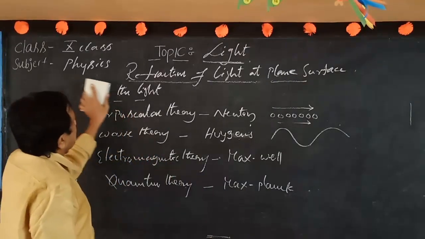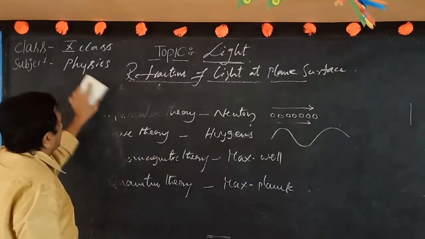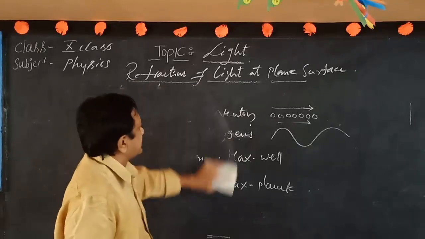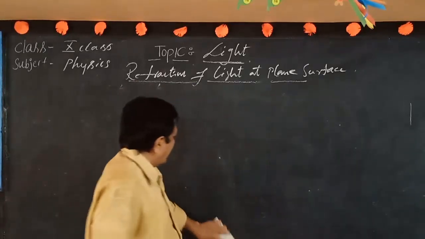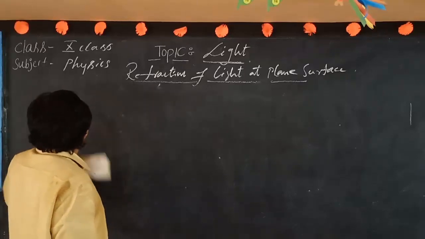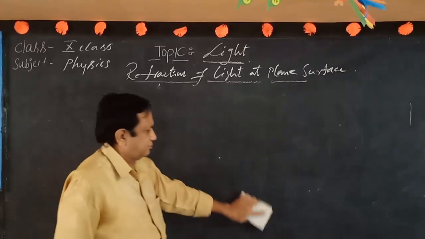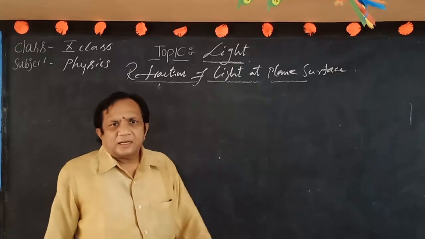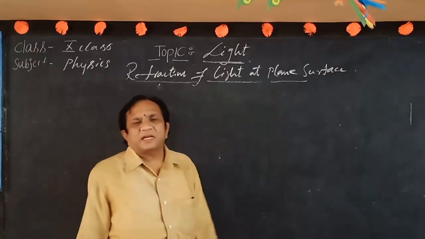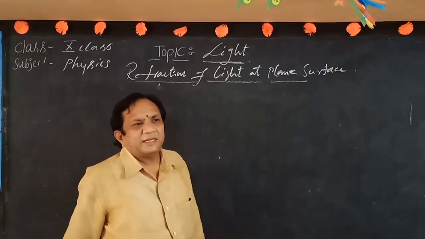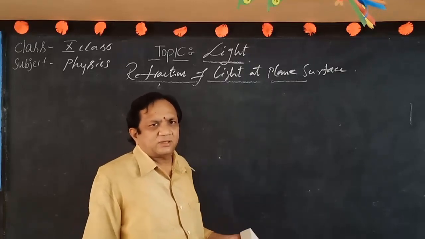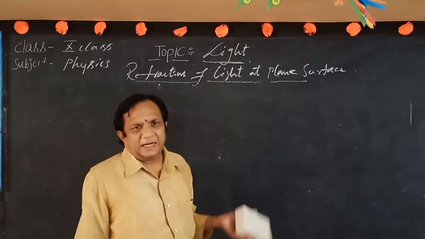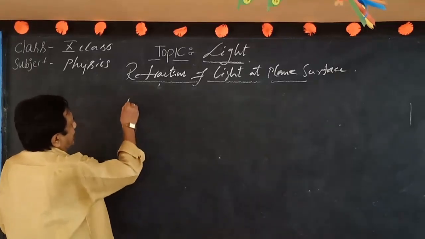Then another important thing will be the properties of light. Before stating these properties, according to the nature of light, how light is propagated and produced, the media in nature are classified into three types. Three media will be considered for explaining the propagation of light. The first is called the transparent medium.